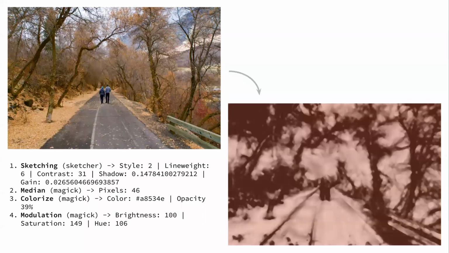This is a picture of my wife and one of my sons taken walking down a path in Utah. Kind of a simple perspective sort of picture in the winter. And it went through 4 transformations, and the result is kind of this abstract thing that has almost a sepia tone to it, which I thought was kind of interesting.